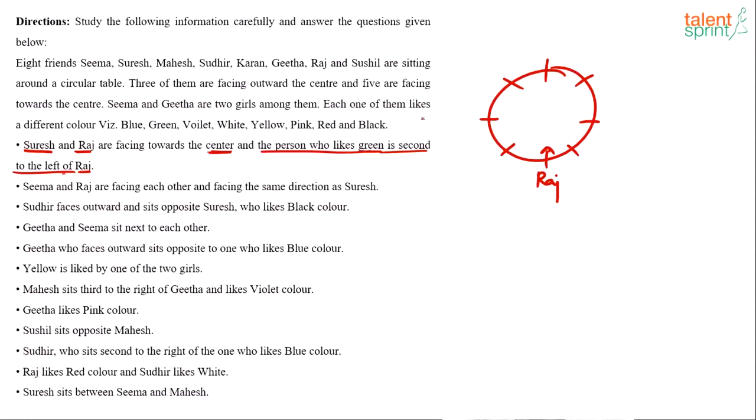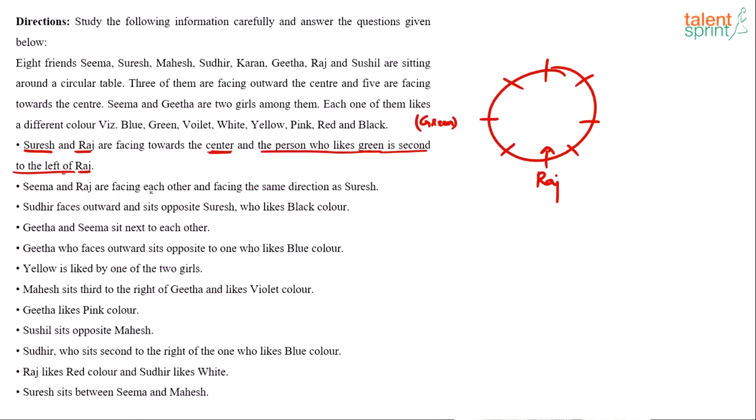First and second, green comes here. Suresh also faces center, but his position is not known to us. But it is very clear that Suresh faces center.